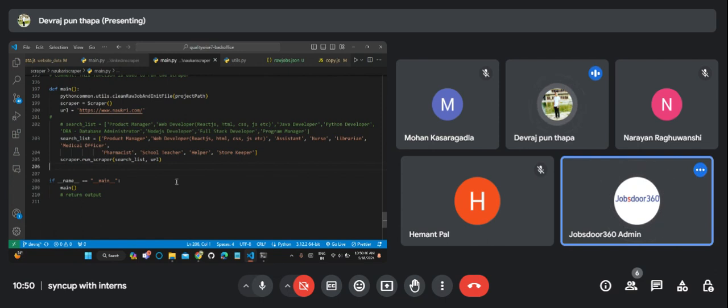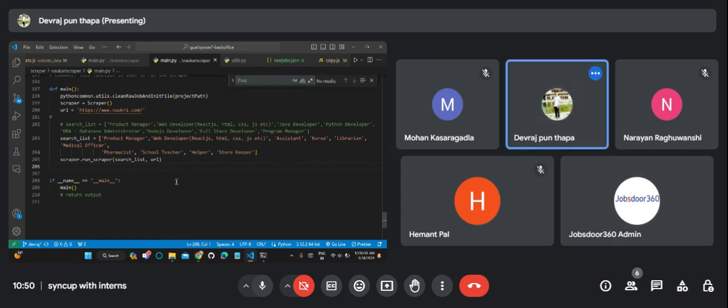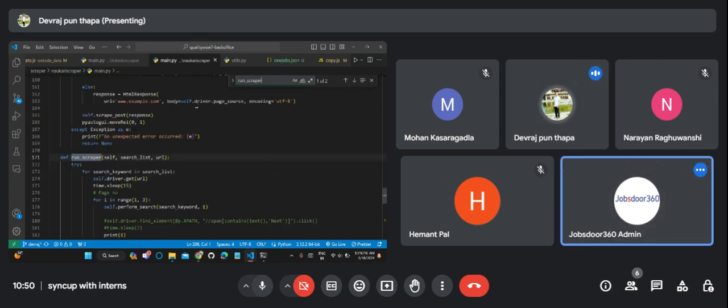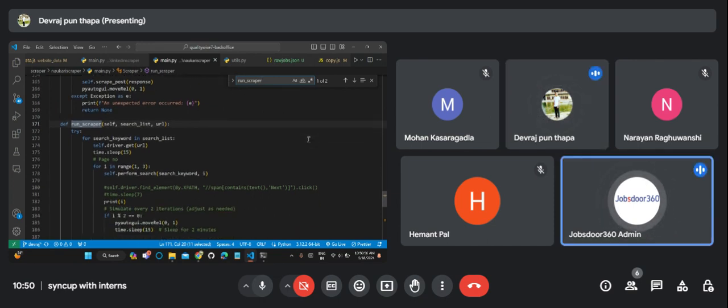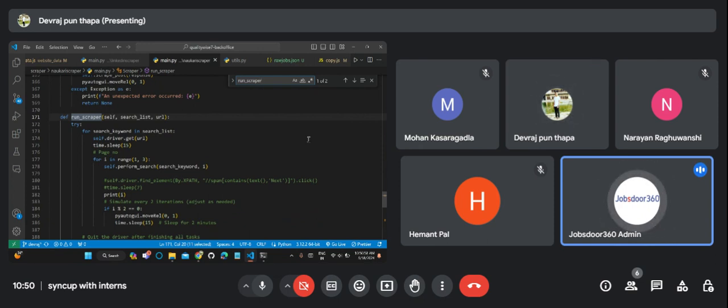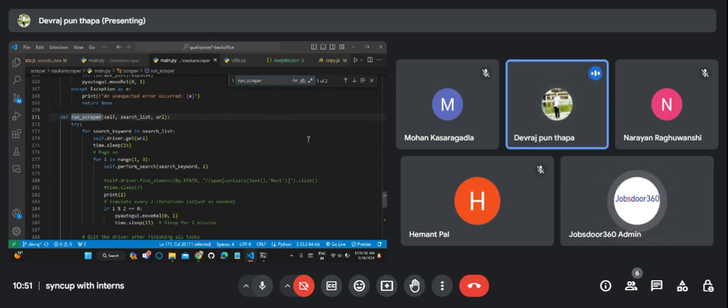Yes, this is the method, run scrapper. There is a shortcut as well: you can press Control and then click from the mouse to go to this method.